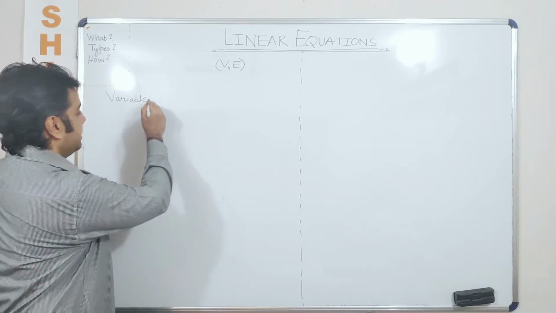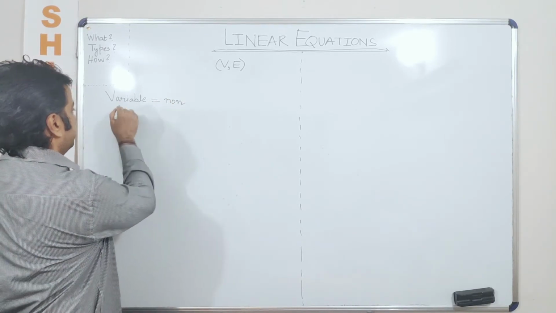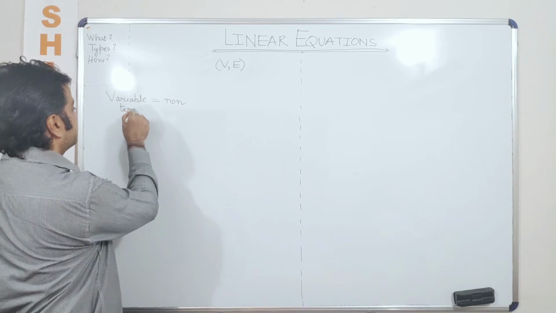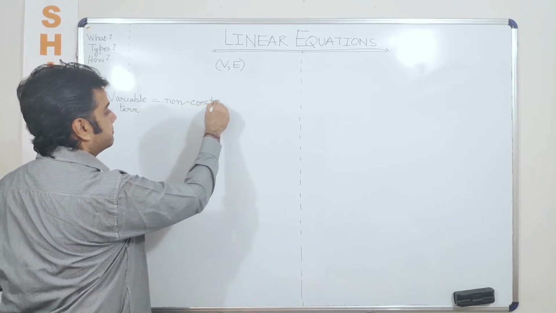So what is a variable in the very first place? A variable is a non-constant term. A variable term is a non-constant term.